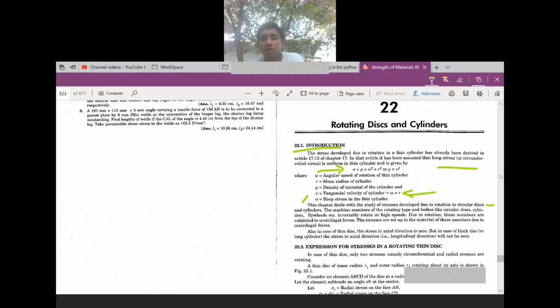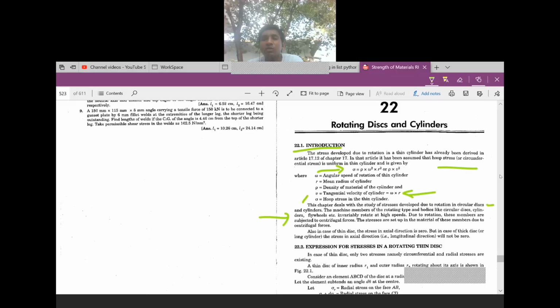Already you know that circular discs and cylinders are also used in different applications. The machine members of a rotating type and bodies like circular discs, cylinders, flywheels, etc., invariably rotate at a high speed. Due to this rotation, these members are subjected to centrifugal force. The stresses are set up in the material of these members due to centrifugal force.